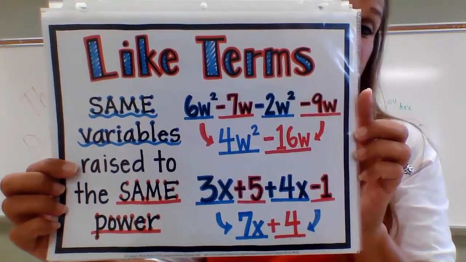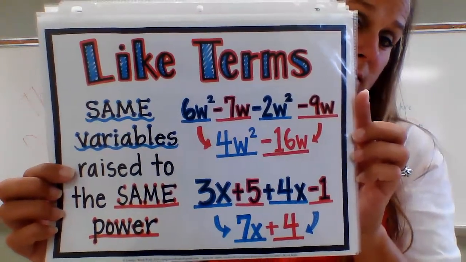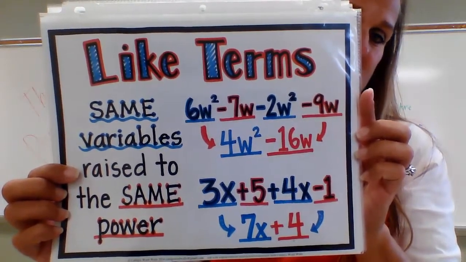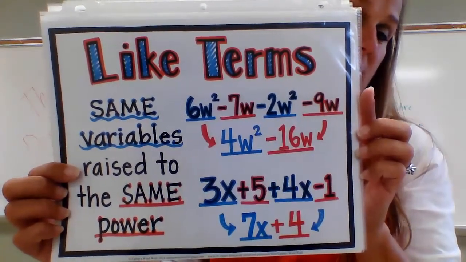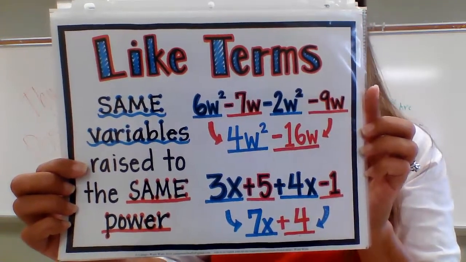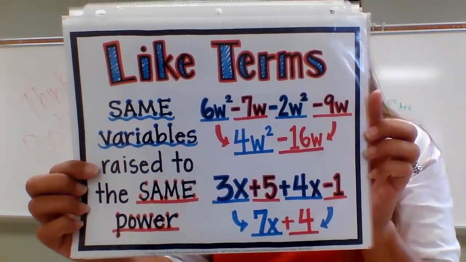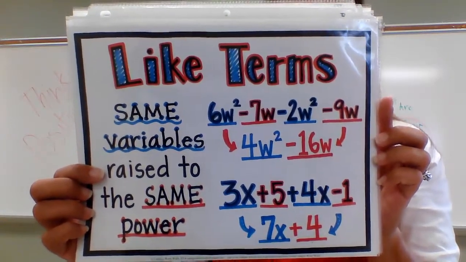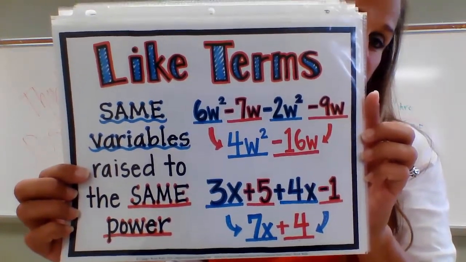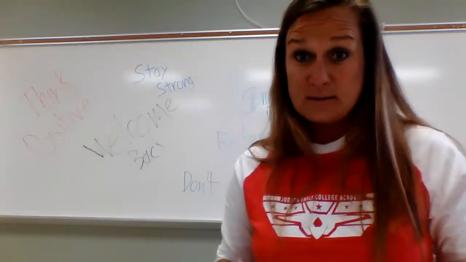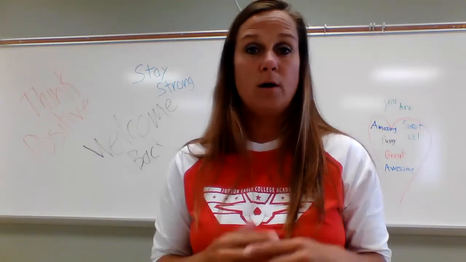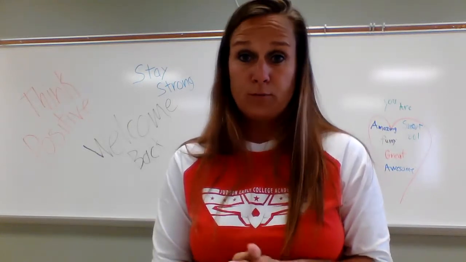So if I have a 6w squared and a 7w, those are not like terms because the 6w is squared, whereas the 7w is only raised to the first power. So the variable and the exponent have to be the same in order for terms to be like. I hope that is clear, and we will continue to use all of this vocabulary as we go on through the year, so make sure you're real familiar with it.